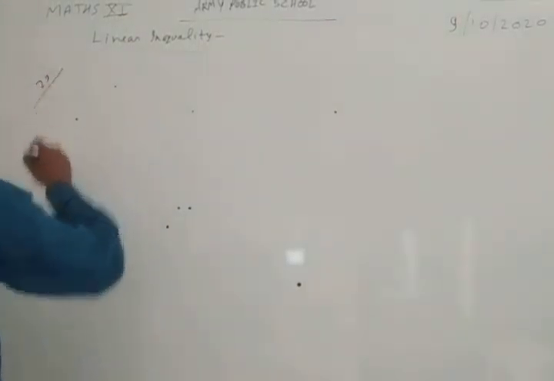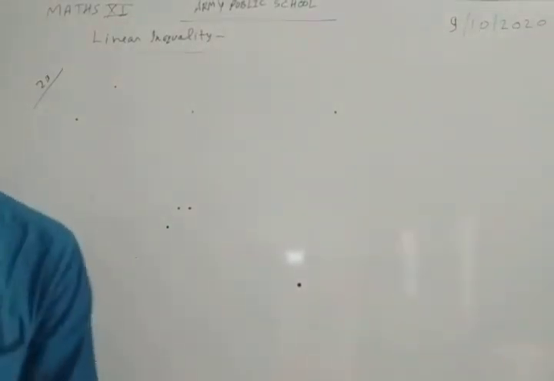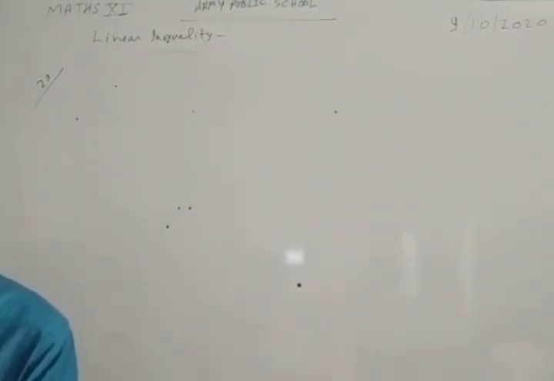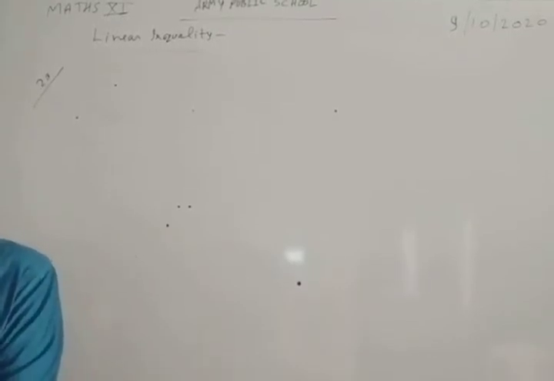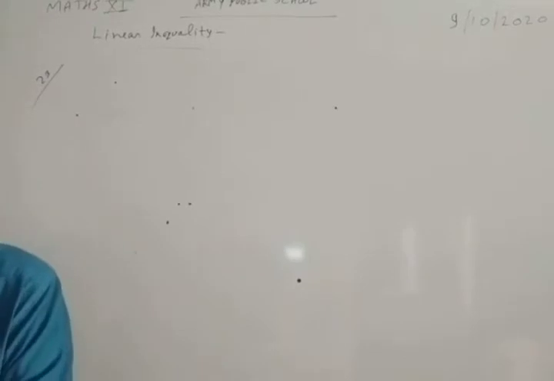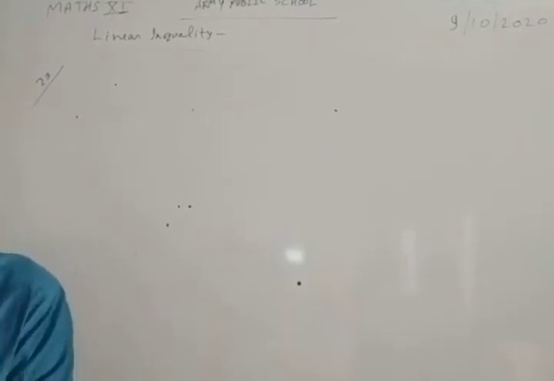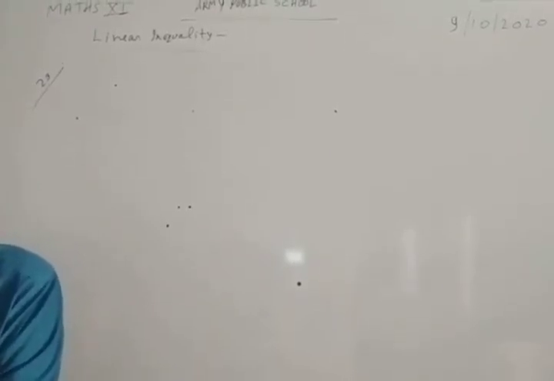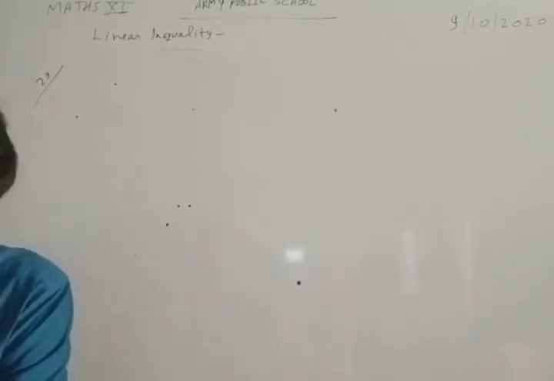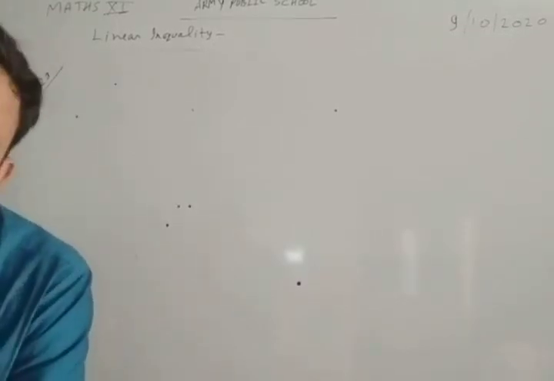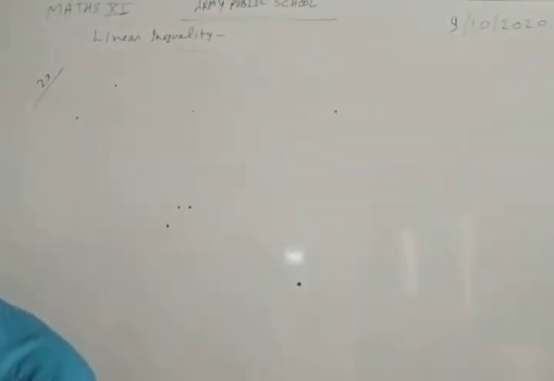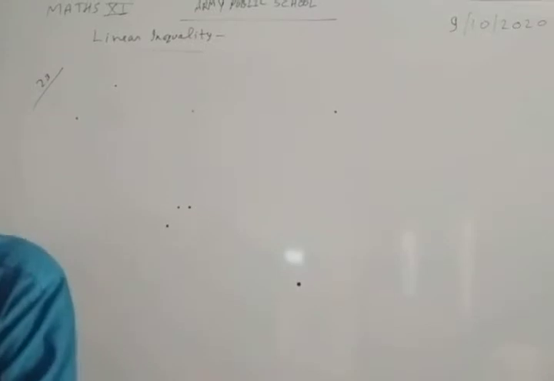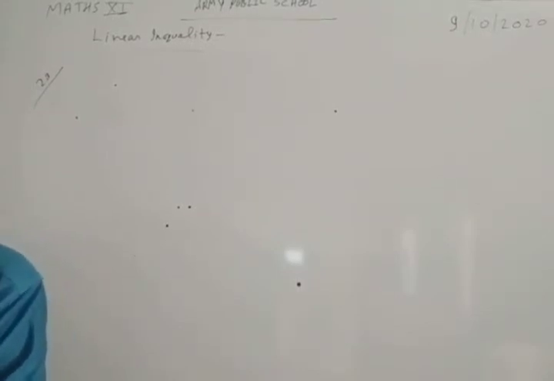Okay. Now the next question we will solve. The next question is 23rd. In this question, find all pairs of consecutive odd positive integers, both of which are smaller than 10, such that their sum is more than 11. Both of which are smaller than 10, and their sum will be more than 11.